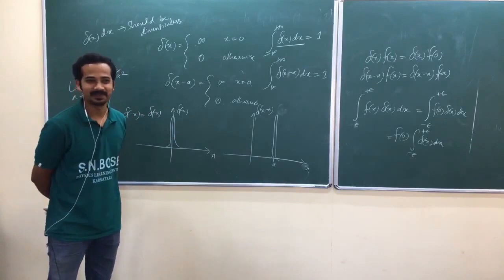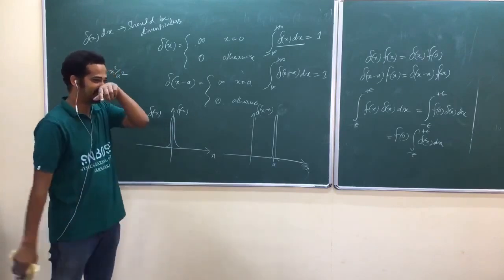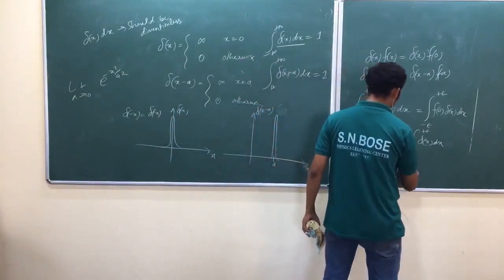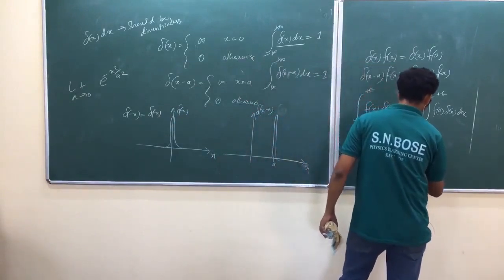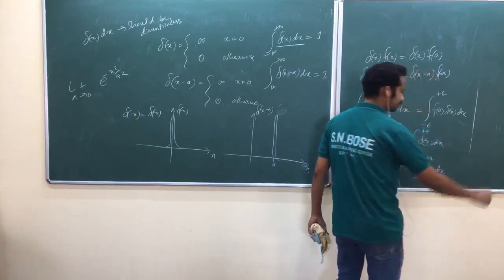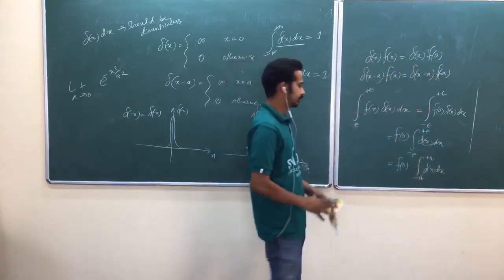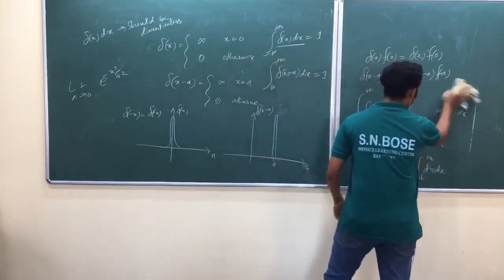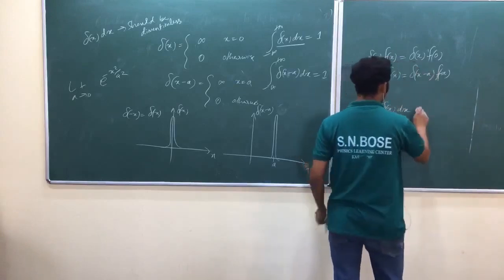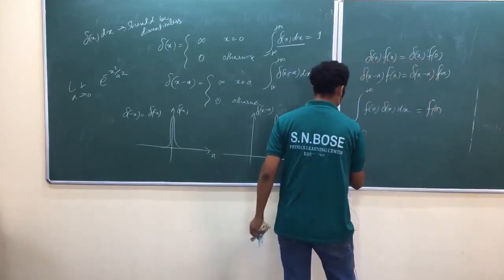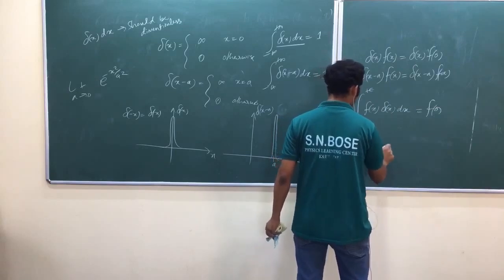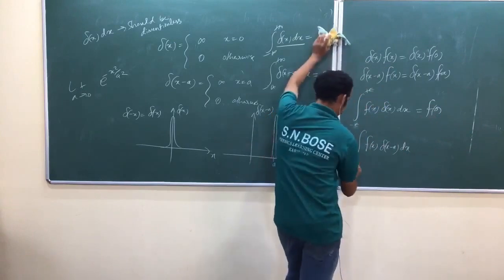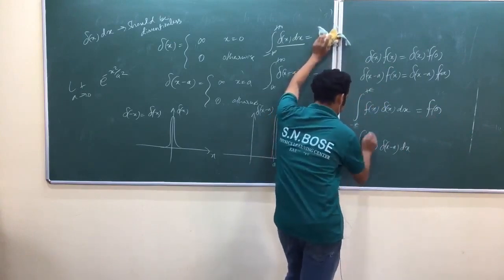Any question? So again, that is equal to the integral from minus infinity to plus infinity of delta of x dx. There is not much difference because outside it is 0. So that is equal to f of 0. Similarly, f of x into delta of x minus a dx, with limits a minus epsilon to a plus epsilon.